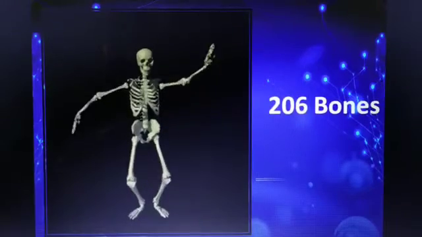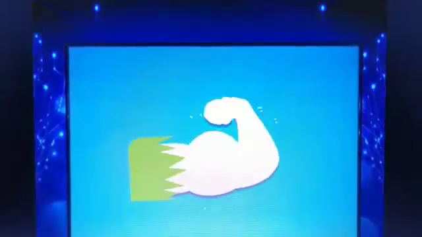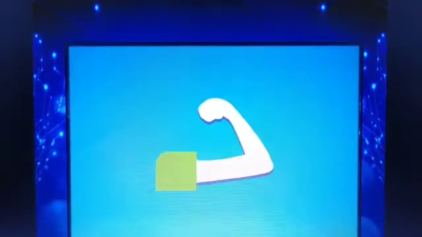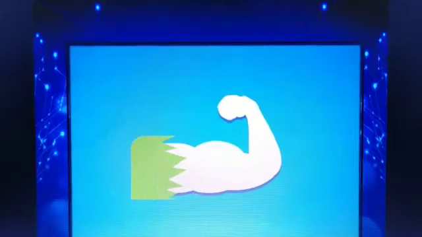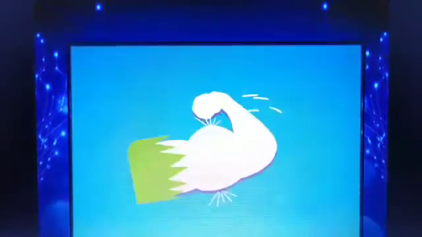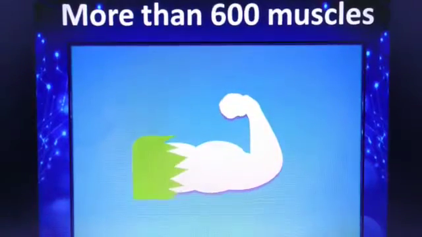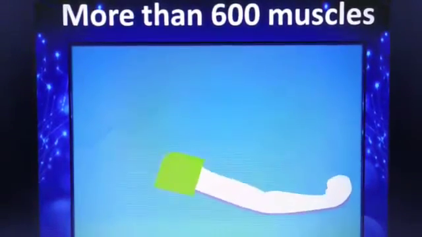The human body also has many muscles which allow us to walk, jump, run, eat and play. Do you know, children, how many muscles are there in an adult human body? There are more than 600 muscles in an adult human body.